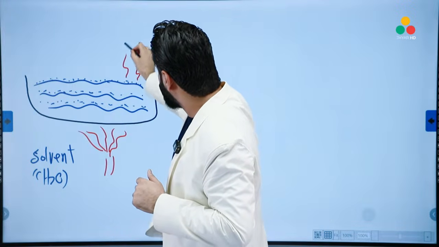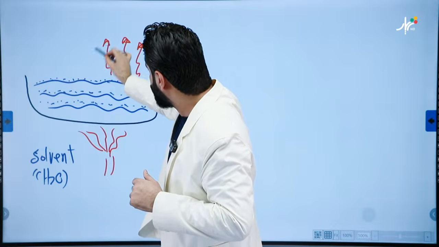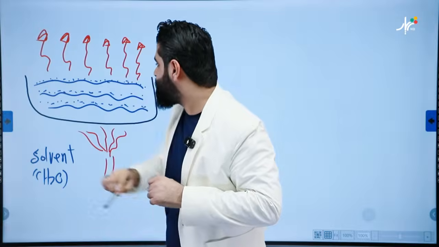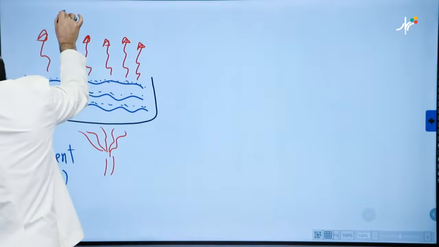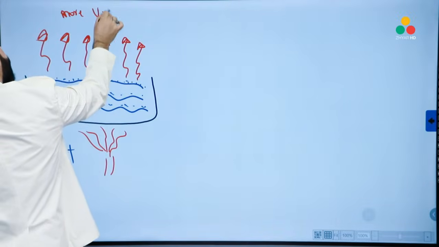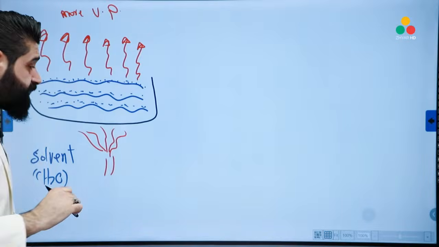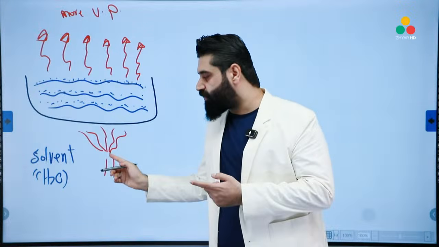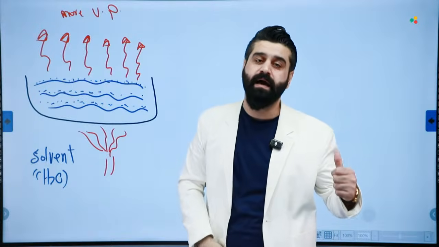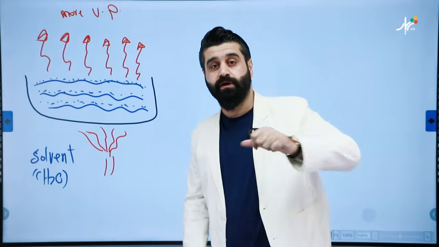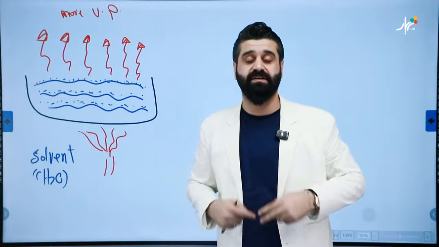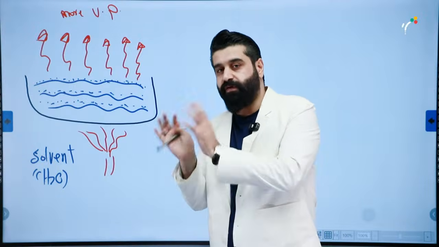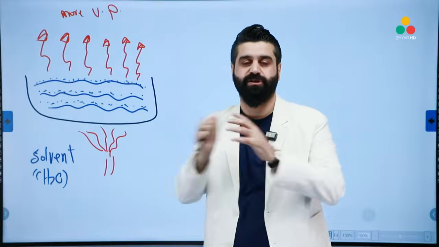So they will vaporize easily, and as a result, we will get more vapor, more vapor pressure. Very good. So the vapor pressure of pure solvent must be higher compared to the same solvent containing solute. So for the pure solvent, we have more vapor pressure.